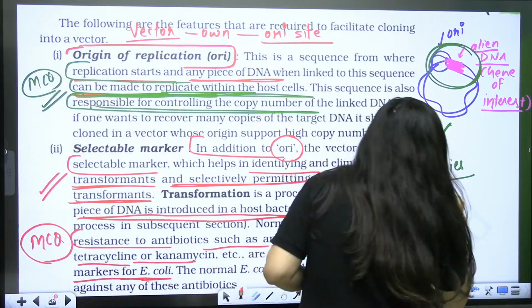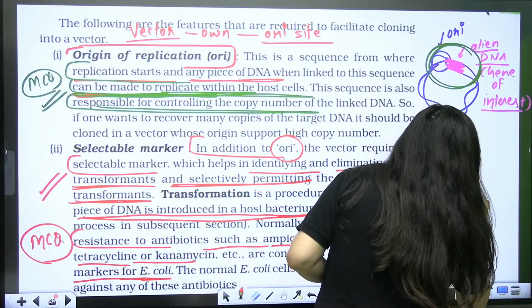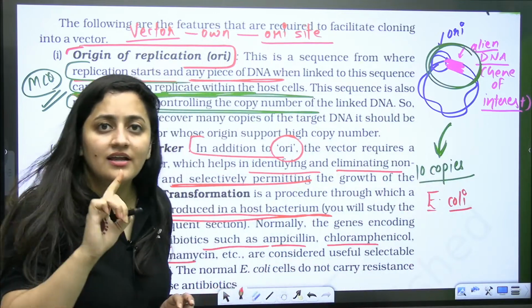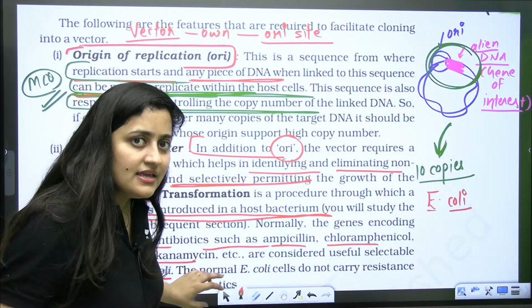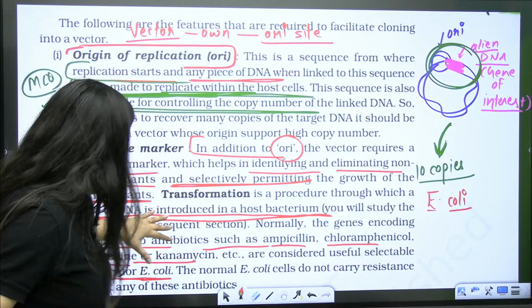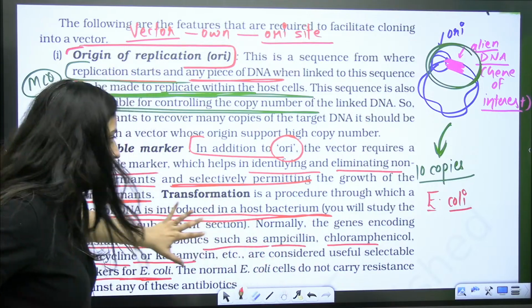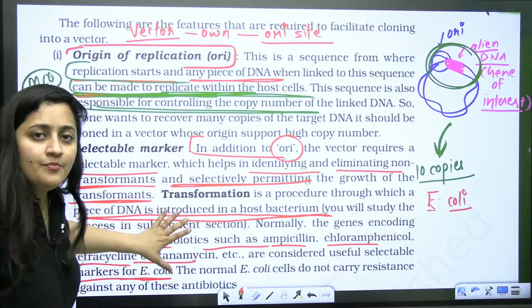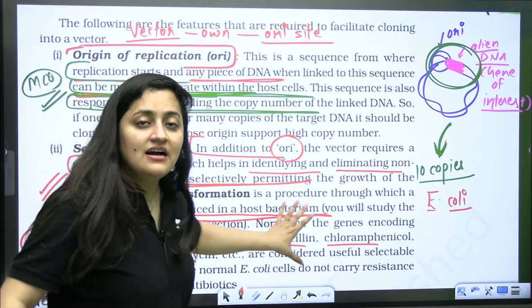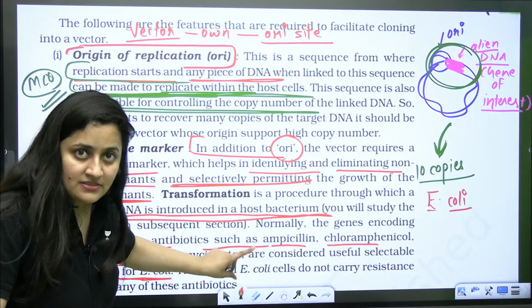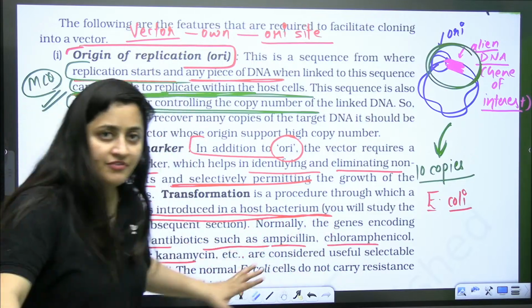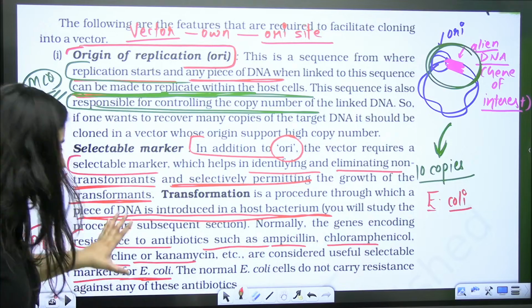They are talking about the E. coli here, Escherichia coli. They are talking about antibiotic resistant genes which can provide resistance against the antibiotic ampicillin, chloramphenicol, kanamycin, tetracycline.